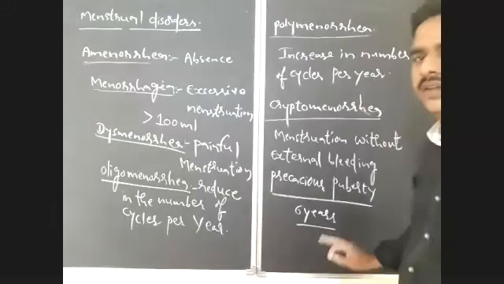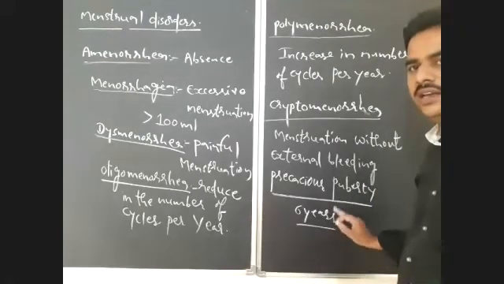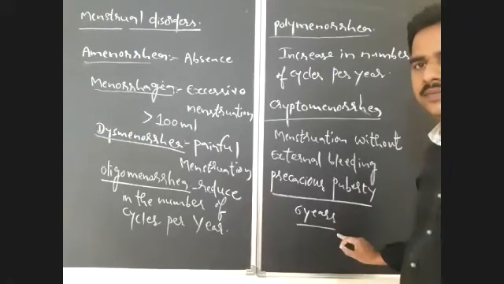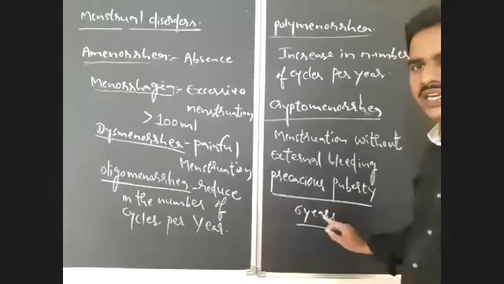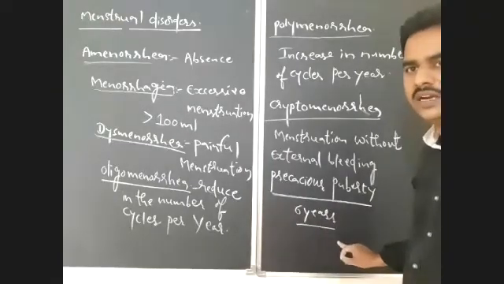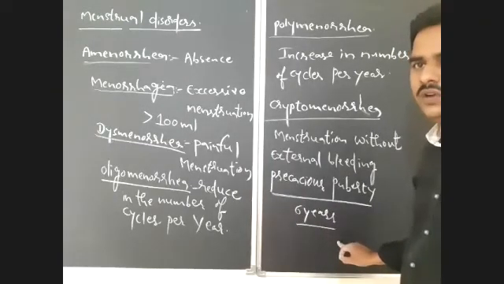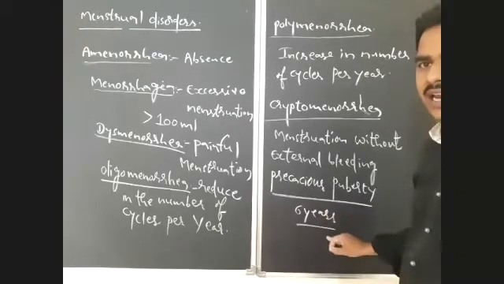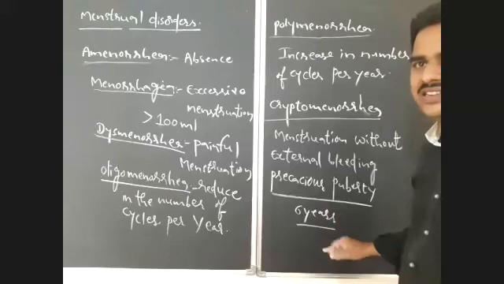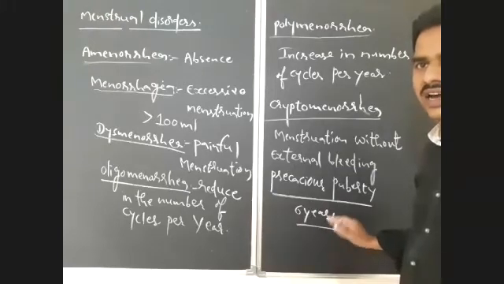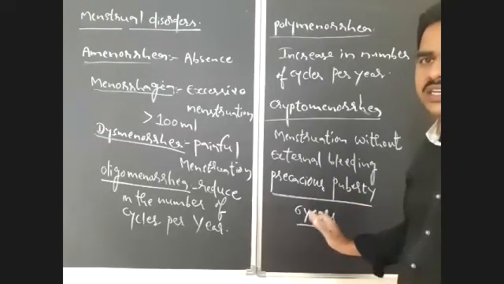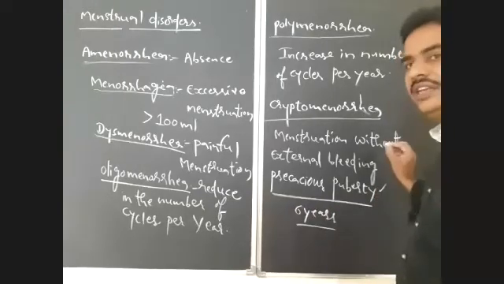If menstruation begins at 6 years of age in a girl, or at 6 to 8 years, that is known as precocious puberty. So in these girls, menstruation will begin at 6 years or very few years, a maximum of 6 to 8 years only, and they will attain their puberty.